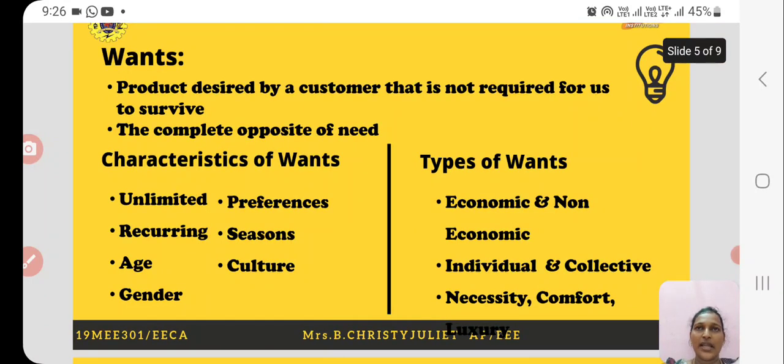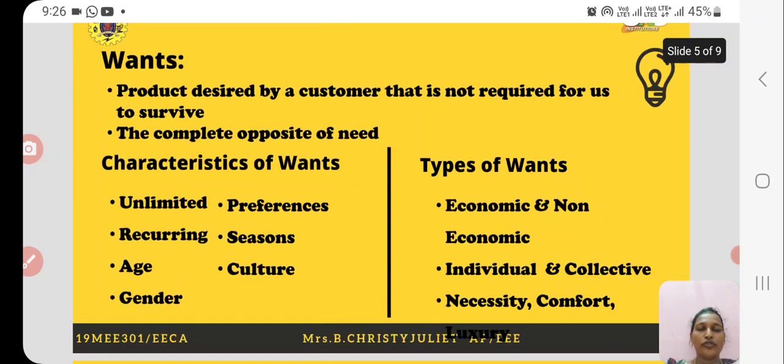For example, at a young age, I wanted a car. But when I grow older, I may want to fly in a flight. So it depends on age. Also, wants depend on gender. For example, a boy will want an electronic gadget, whereas a girl will want cosmetics, like that.